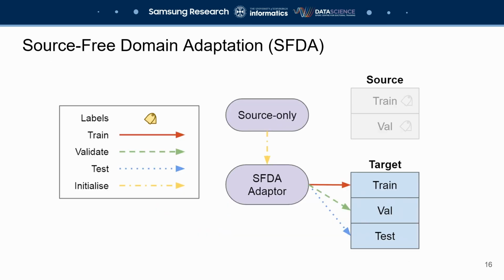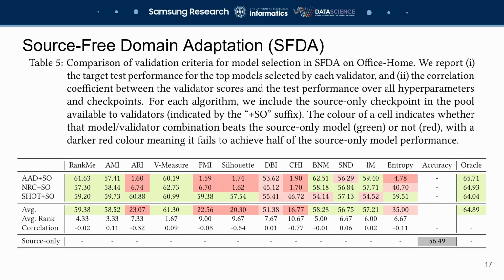Next, we look at source-free domain adaptation, where the model has access to only the target train set while adapting, an additional target val set for validation, and evaluation on the target test set. In the source-free setting, the situation is a bit different. The baseline sits at 56.49%, and again those who perform better are highlighted in green, those who do worse are in red, but those who achieve less than half of the baseline are now in dark red.